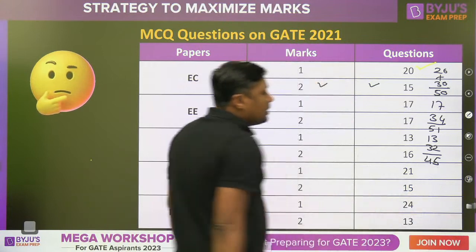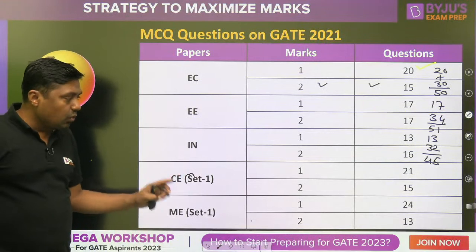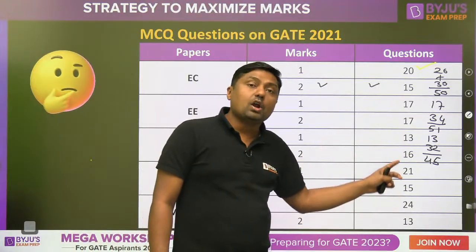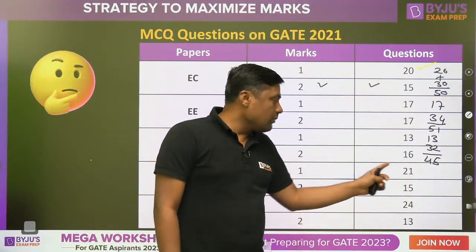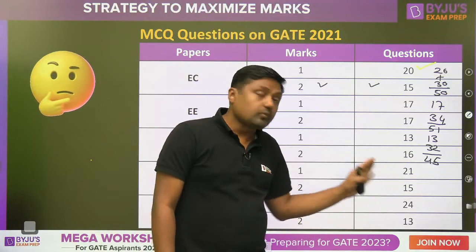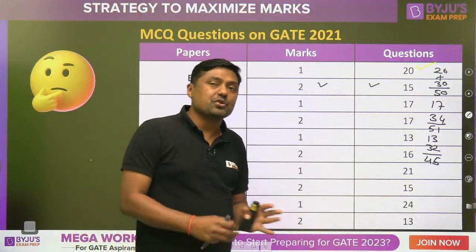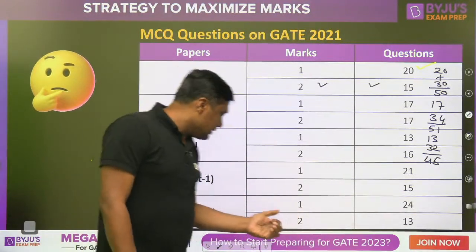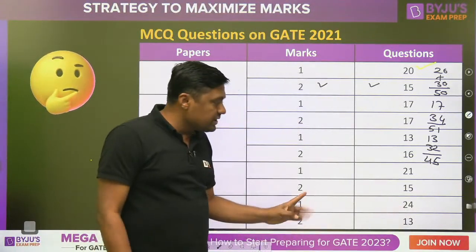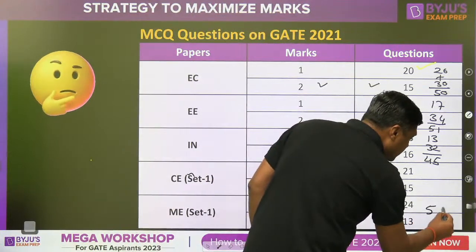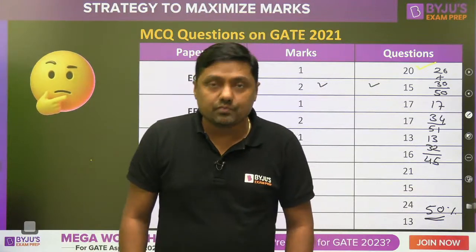Now in civil branch set 1, there is 21 plus 30, around 51 marks. Watch this, 2 marks question 15, 1 marks question 21, total is 51 marks based on MCQs. So that is the weightage of MCQs, multiple choice questions. Last one, that is the mechanical set 1, 24 questions of 1 marks, and 13 into 2, 26, around 50%. So up to last year they are maintaining 50%, 50 marks out of 100 based on MCQs. Okay, on an average.